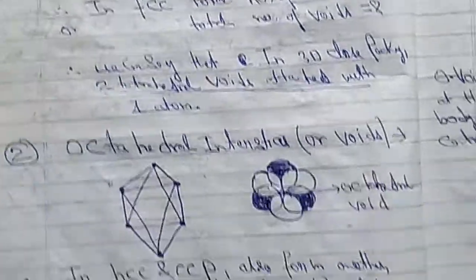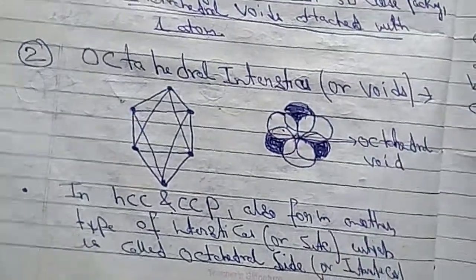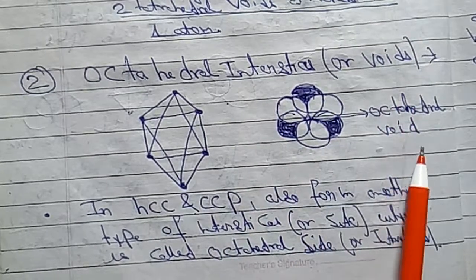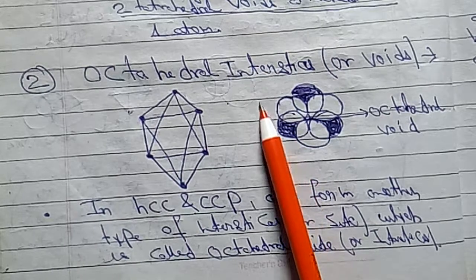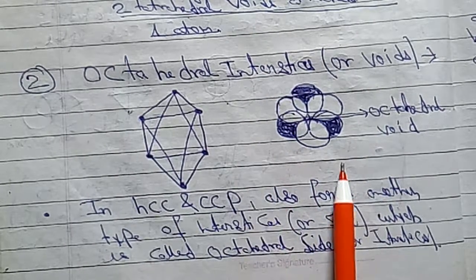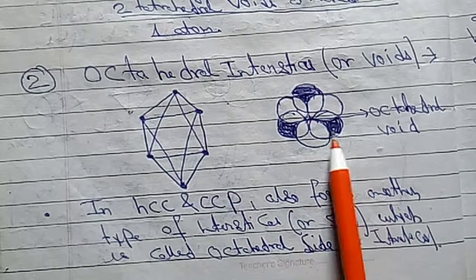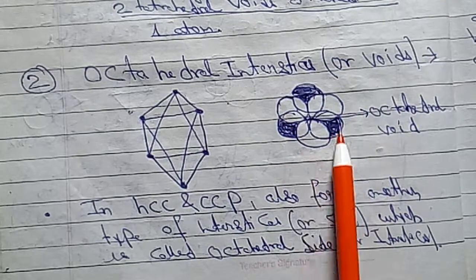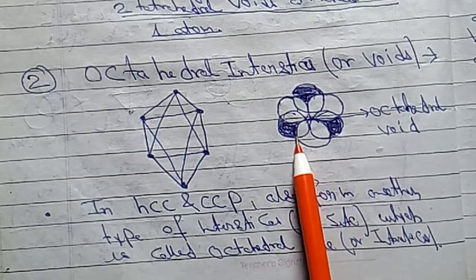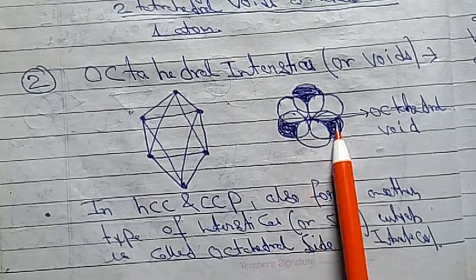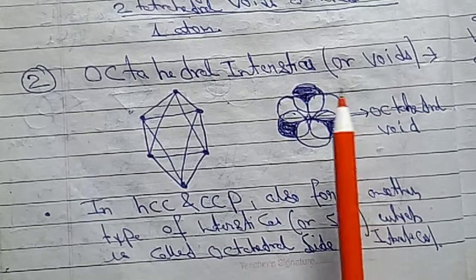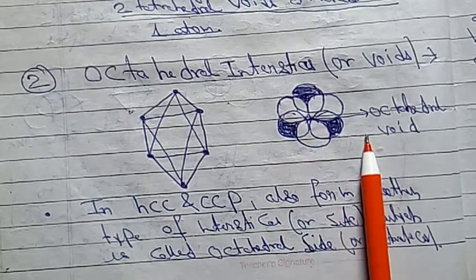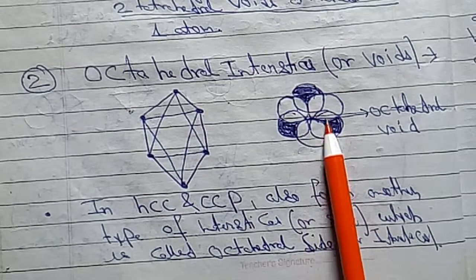Now coming to the second one, that is octahedral voids. What are octahedral interstices? How are they formed? Let's see. Octa means eight, as the name says, but it is the combination of 6 atoms only. Let's see. 3 spheres are shown above, and the darkened ones are at the back. Darkened spheres 1, 2, 3 are at the back, and 3 spheres are above. So the first layer has 3 complete spheres, and at the back 3 spheres are shown in dark. So a total of 6 leads to the formation of a void in the center.